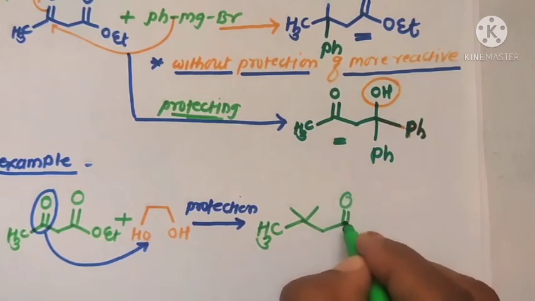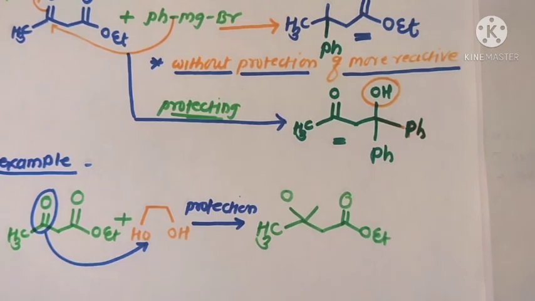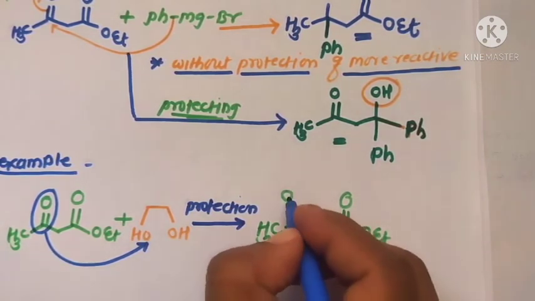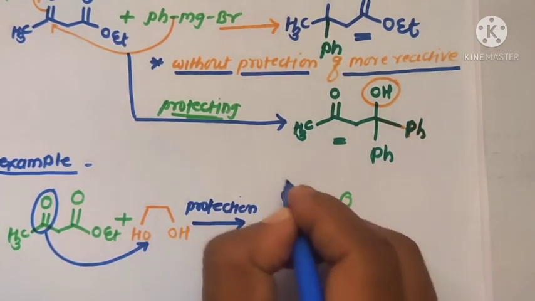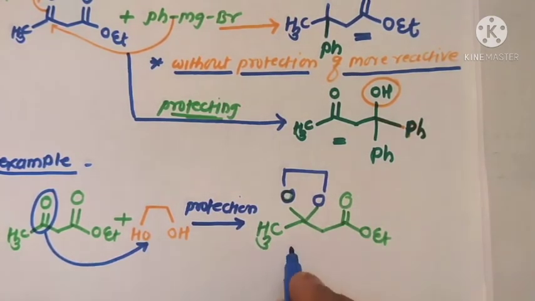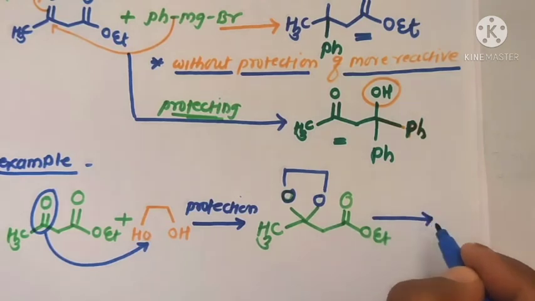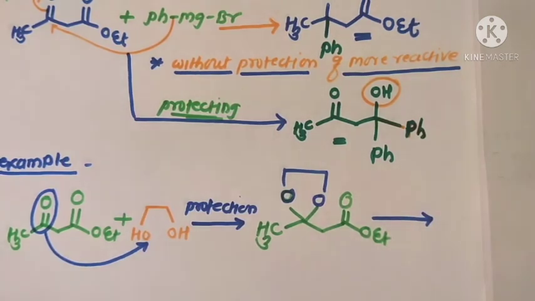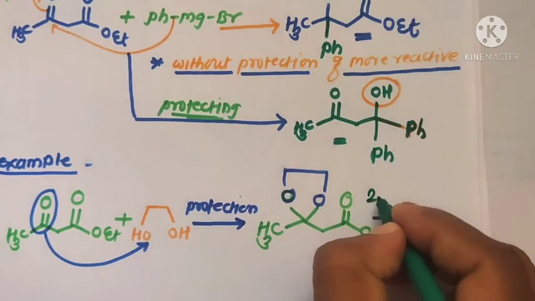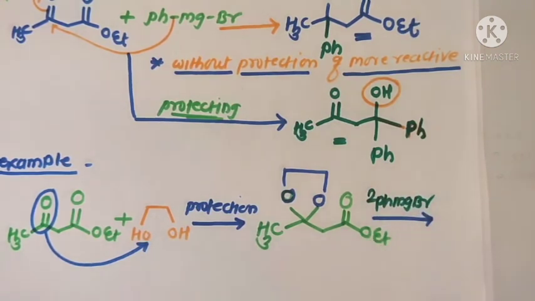Here C=O OEt, formation of the cyclic ketal, that is, from more reactive to less reactive, and then this molecule is reacted in presence of 2 moles of Grignard reagent, that is PhMgBr.